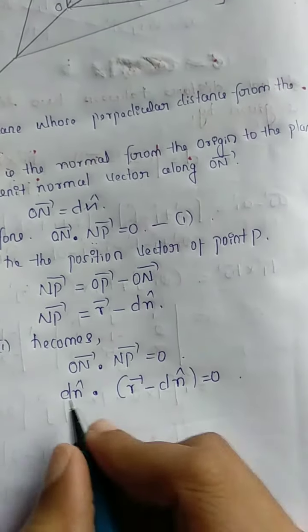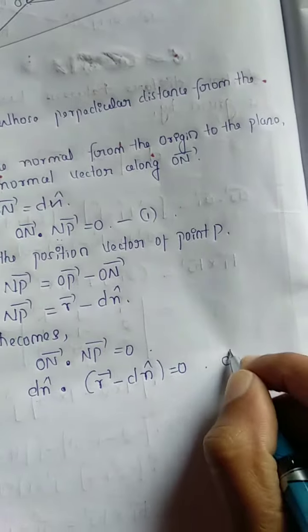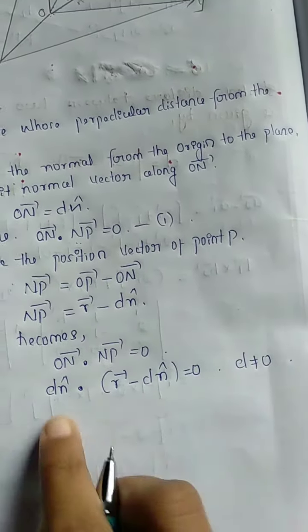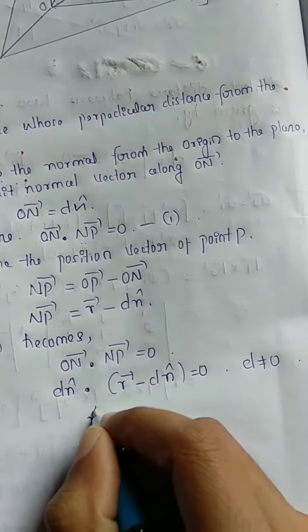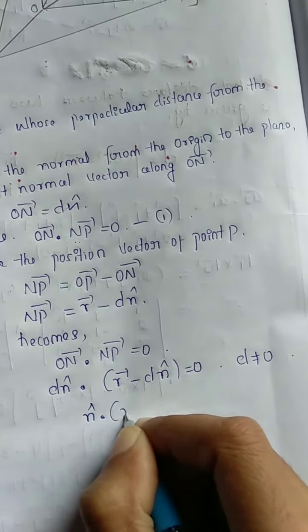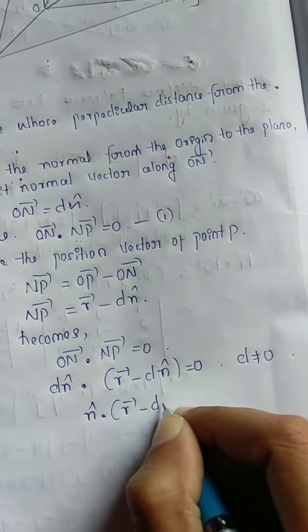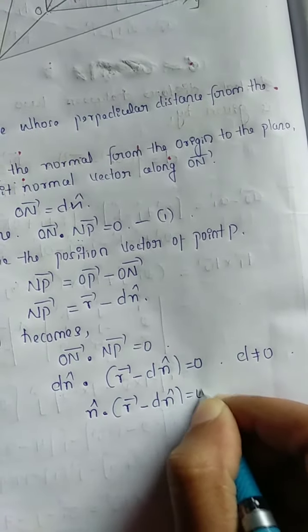Here we know d is not equal to 0, the distance is not equal to 0, so n cap dot vector r minus d n cap is equal to 0.